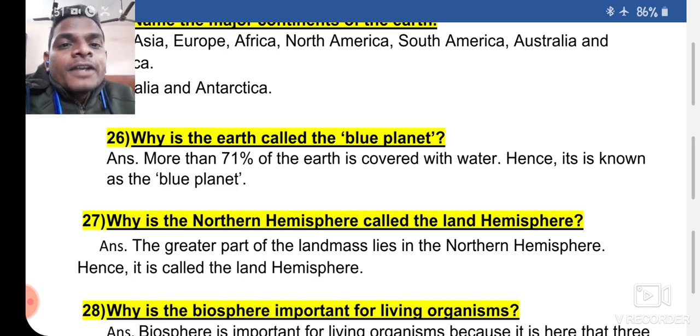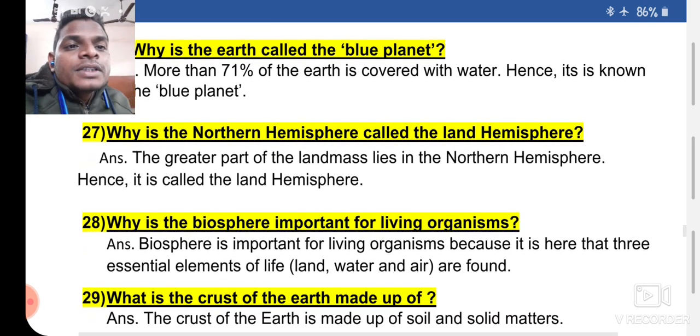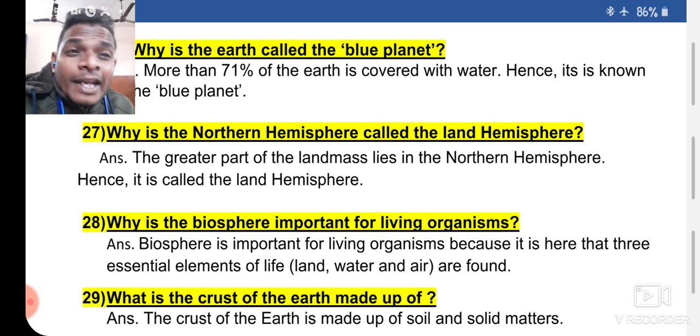Number 27. Why is the northern hemisphere called the land hemisphere? Because the greater part of the land mass lies in the northern hemisphere, and that is why it is called the land hemisphere.